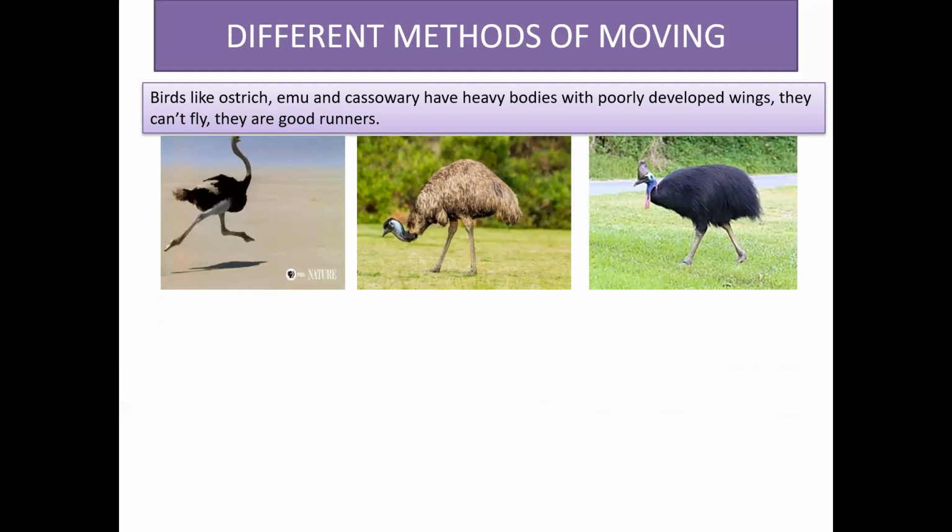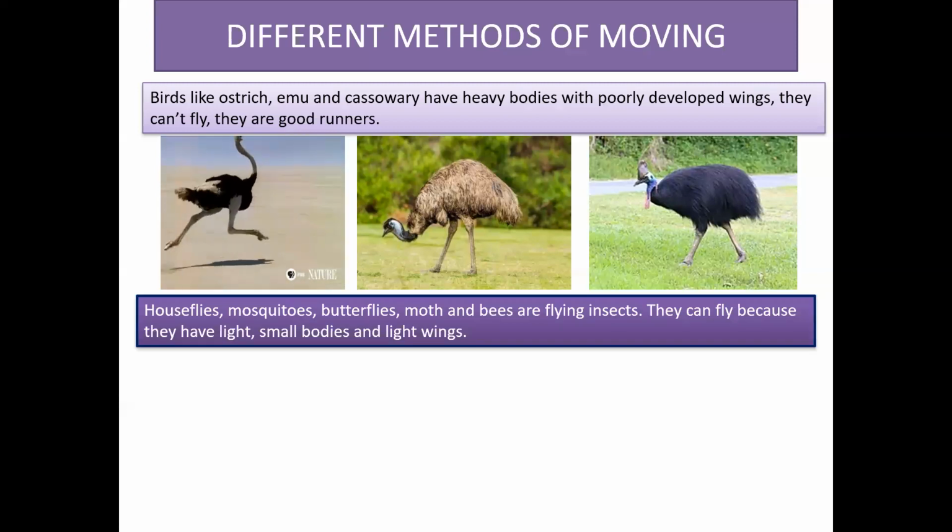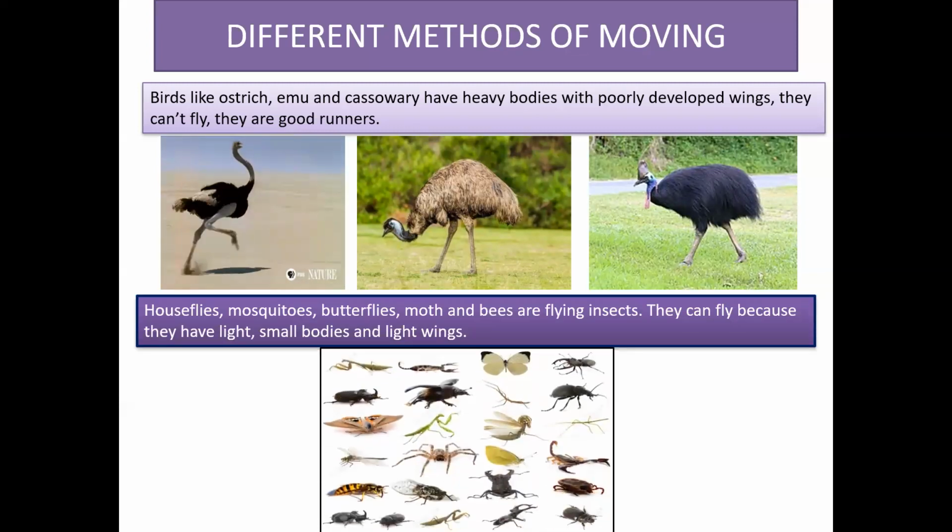Birds like the ostrich and emu cannot fly because of their heavy bodies and poorly developed wings. They are good runners. Houseflies, mosquitoes, butterflies, moths, and bees are flying insects. They can fly because they have light, small bodies and light wings.